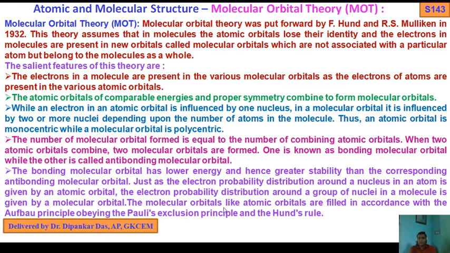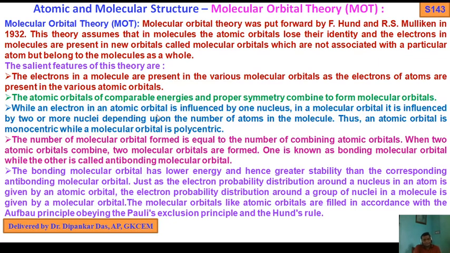Molecular orbitals, like atomic orbitals, are filled obeying the Aufbau principle, the Pauli exclusion principle and Hund's rules, during the filling of electrons from lower to higher energy level.